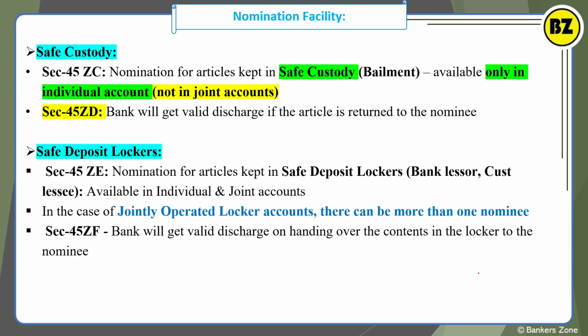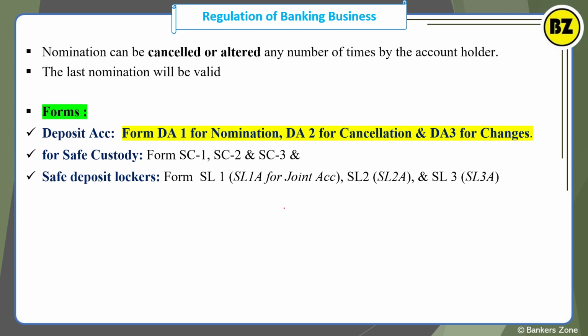So this is all about the protection to the bankers. Rest sections you can also easily remember, right? C is for custody, 45ZC, and E for lockers, ZE. Okay, in that way you can easily remember. Rest are same. Now further, nomination can be cancelled or altered any number of times by the account holder. It is a choice of the account holder, whereas only the last nomination will be valid.